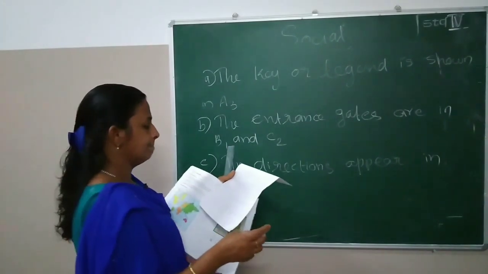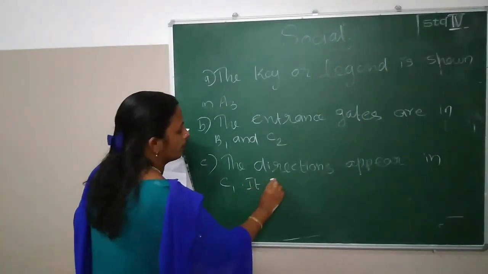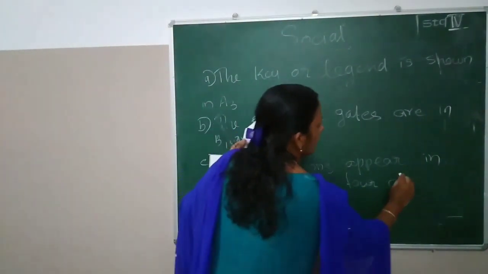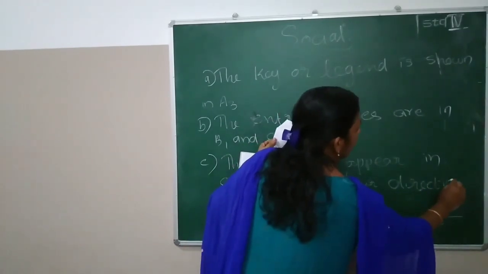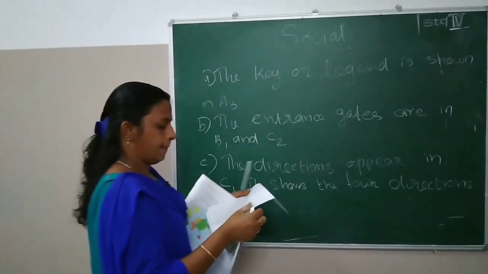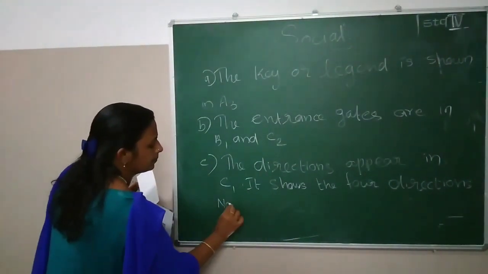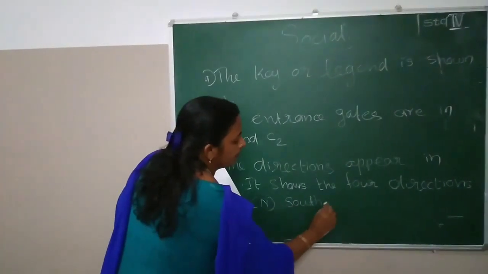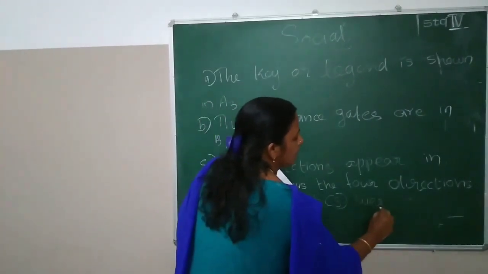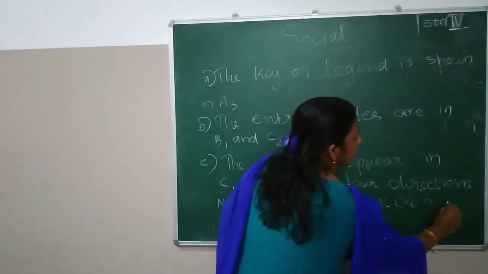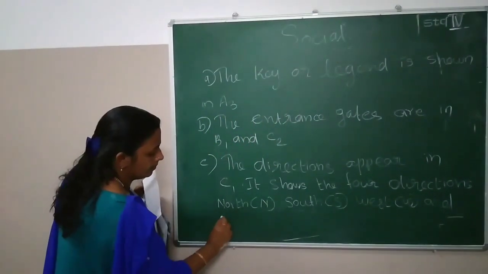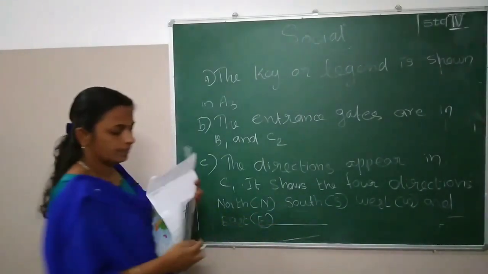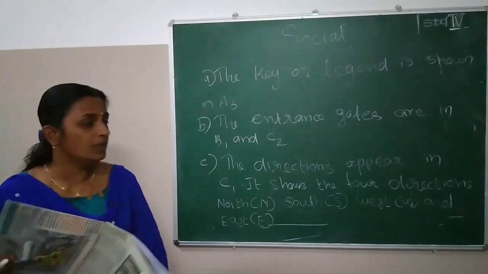Now you can write: it shows the 4 directions: north, south, west and east. Okay, this is your homework question.